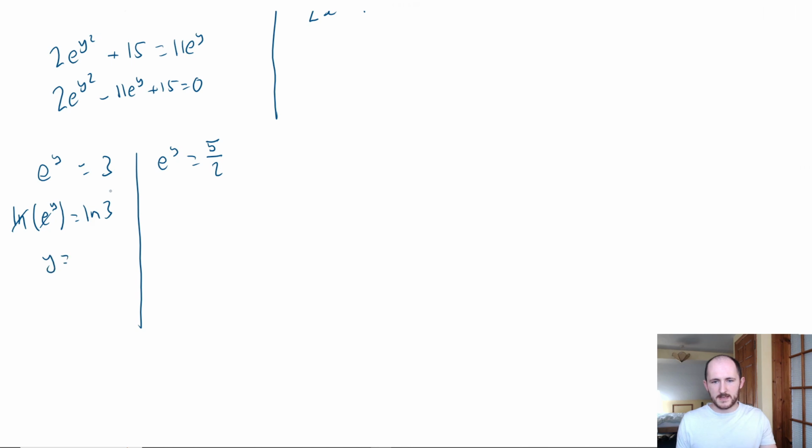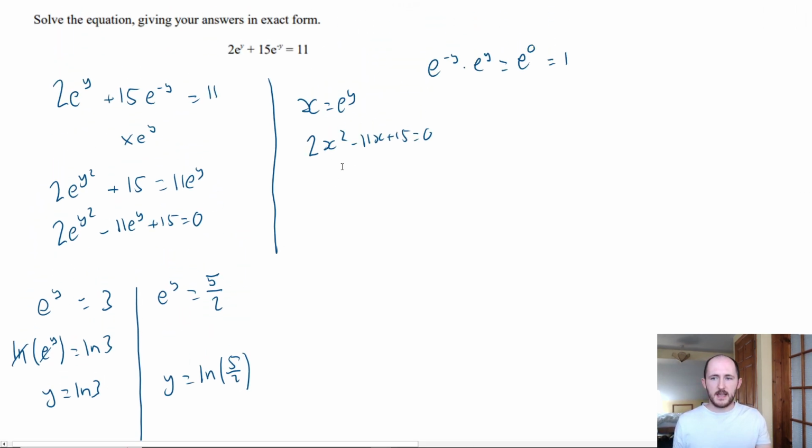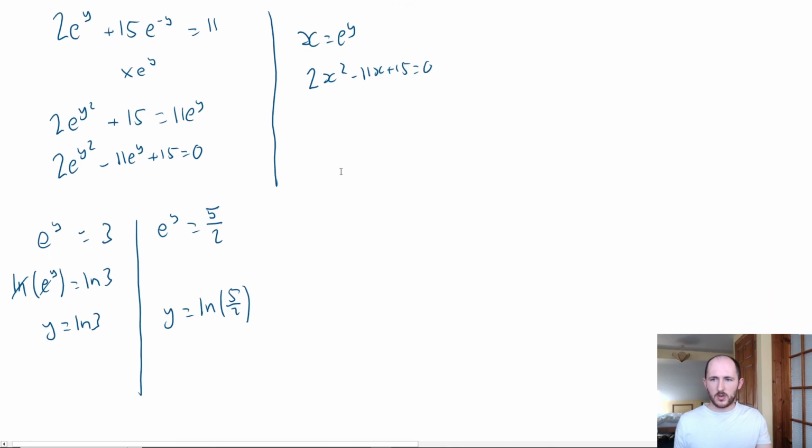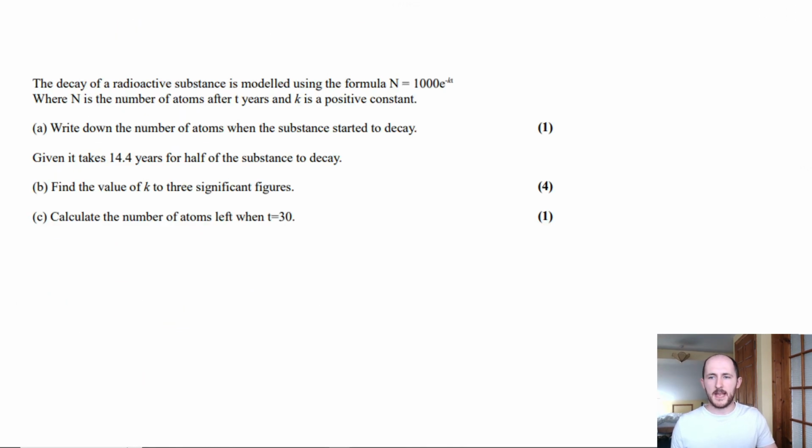So we're just left with y is equal to ln 3. And since it says leave your answer in exact form, that is our answer. Same thing on the other side. If you follow the steps, you get ln(5/2). Job done. Nice and easy. If you did it the x way, once you find the solution, you would just end up with this anyway.